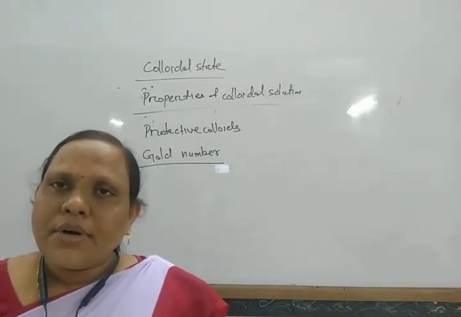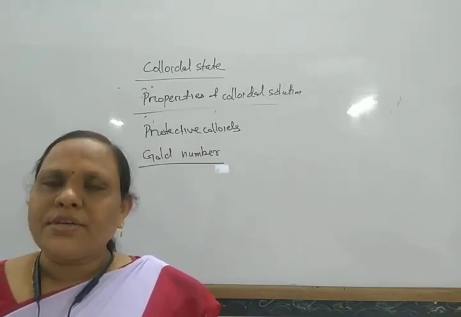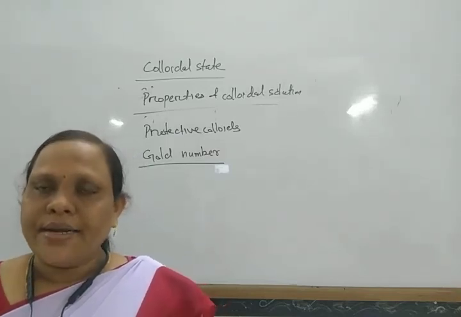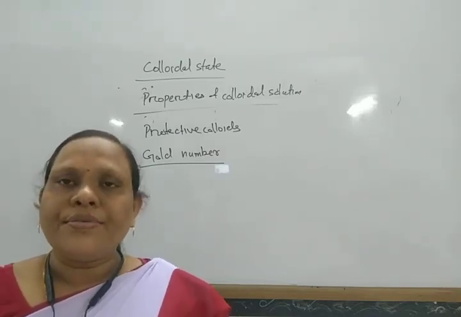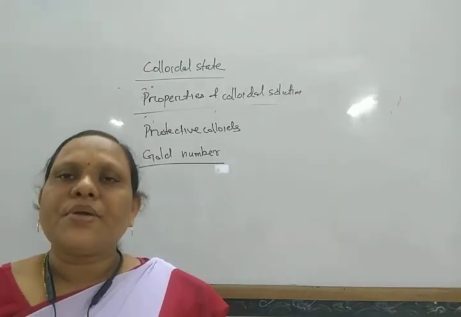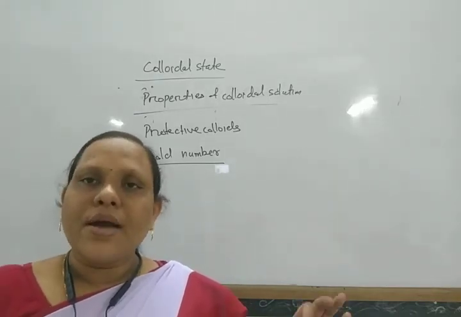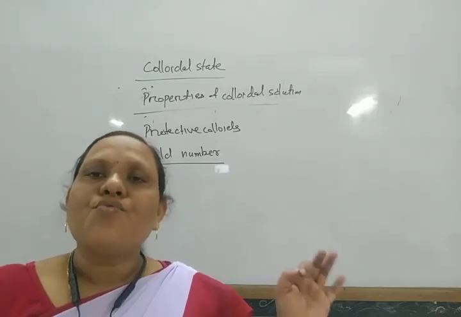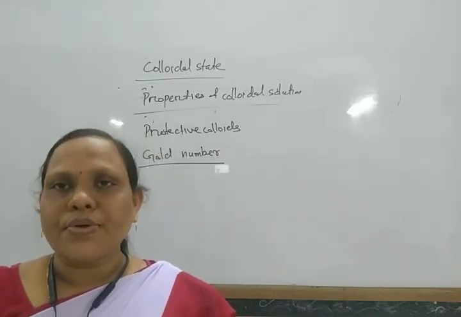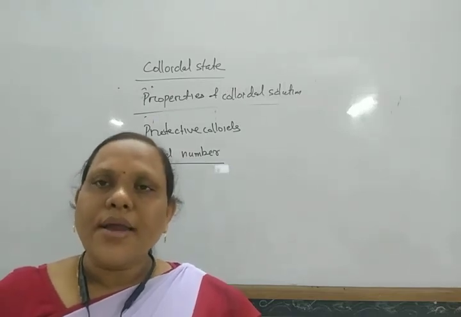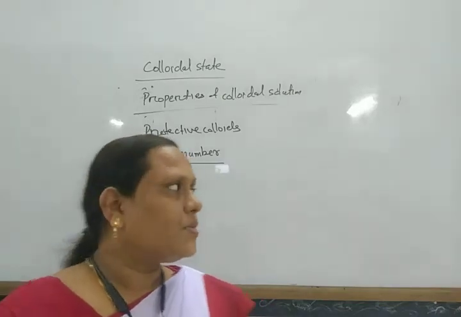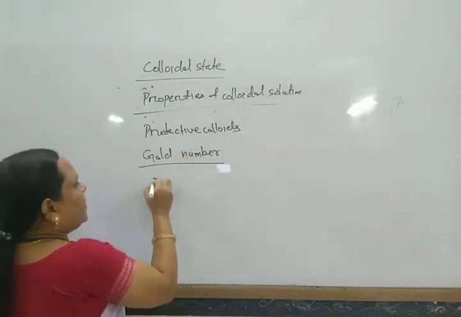It is the number of milligrams of protective colloid which, when added to 10 ml of colloidal solution, can prevent the coagulation by adding 1 ml of 10% sodium chloride solution.